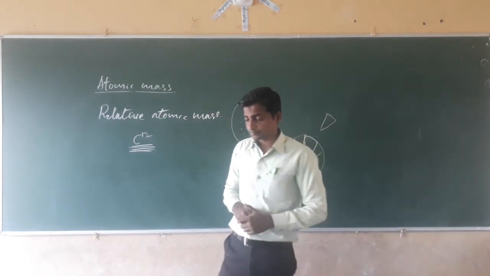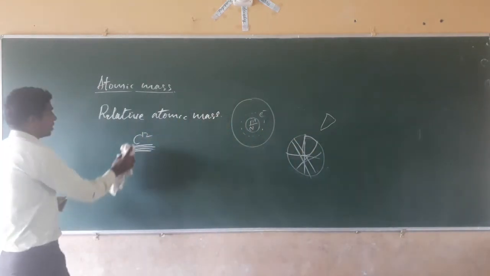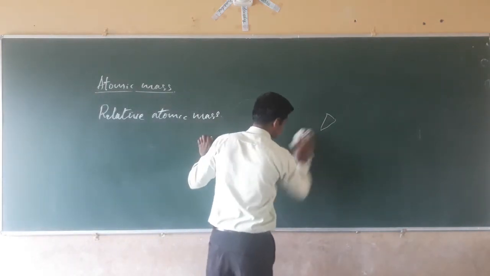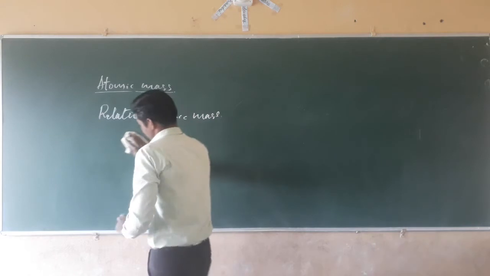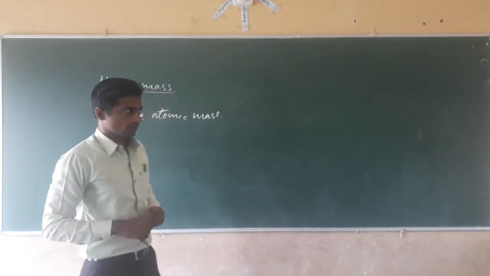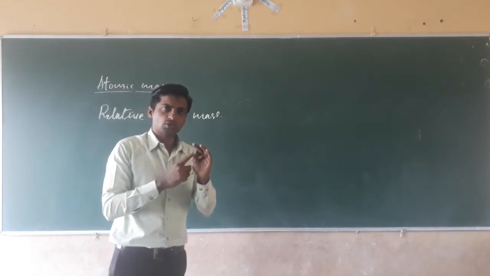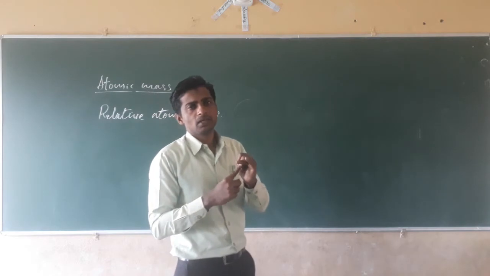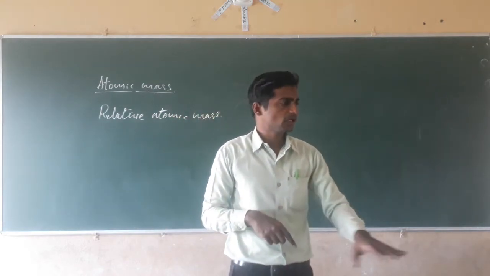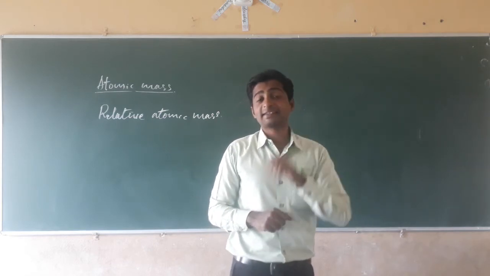Next, dear students, how do atoms exist? Next concept: how the atom exists. See, dear students, in the atmosphere different elements are there, like oxygen, nitrogen, carbon dioxide, argon, helium. Different gases are present in the atmosphere. In the soil, different types of elements are present. How are they existing?